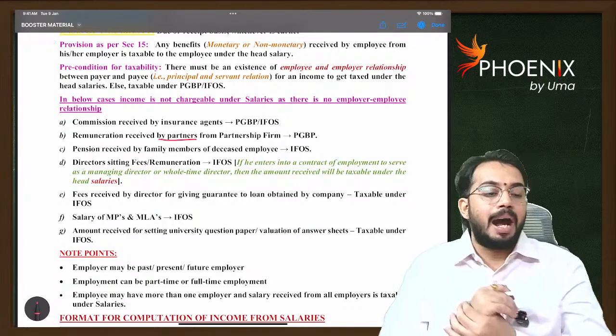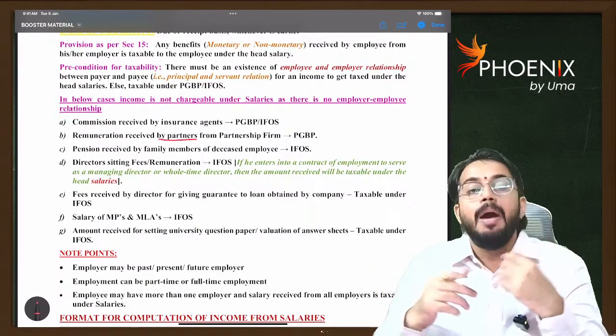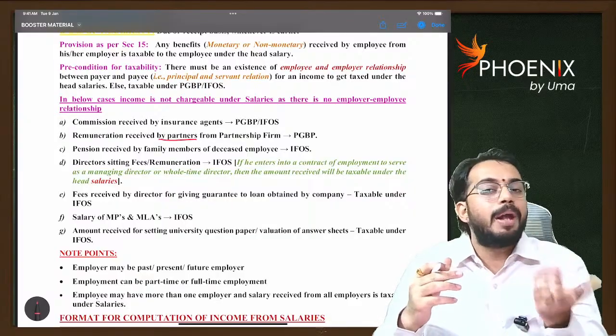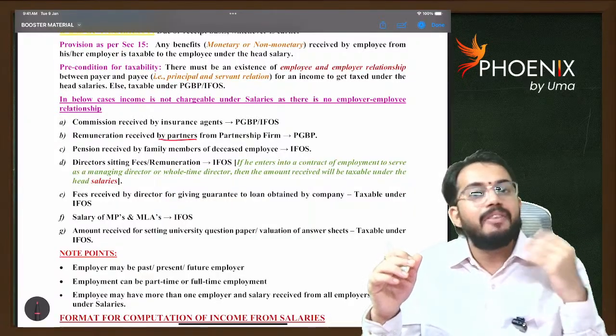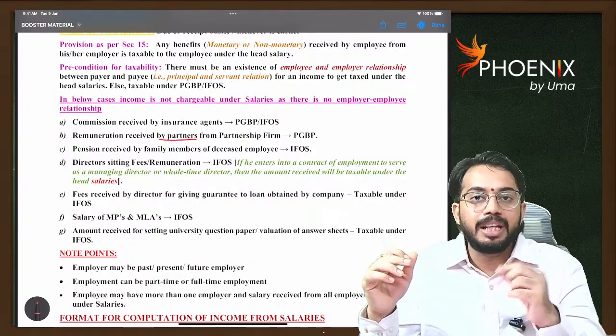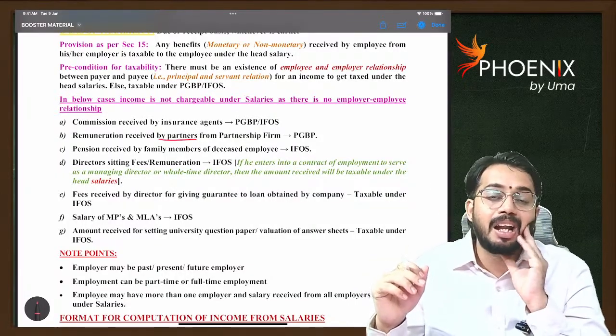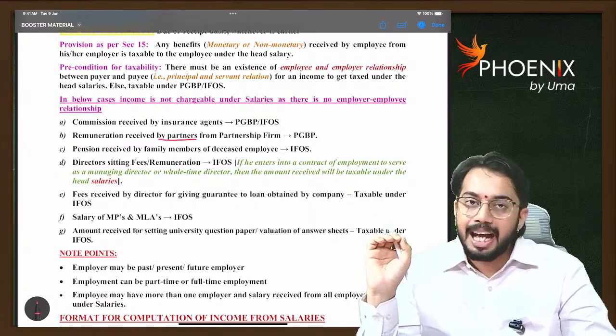Next, remuneration received by partners. We have already discussed that if partners receive remuneration from partnership firm, there is no employer-employee relation between partnership firm and partner. So whatever remuneration and interest received by partner from partnership firm is taxable to the partner under the head PGBP. It is not taxable under the head income from salaries.